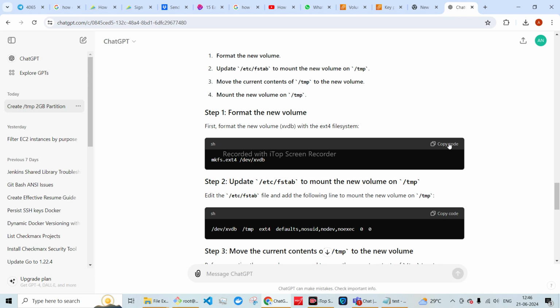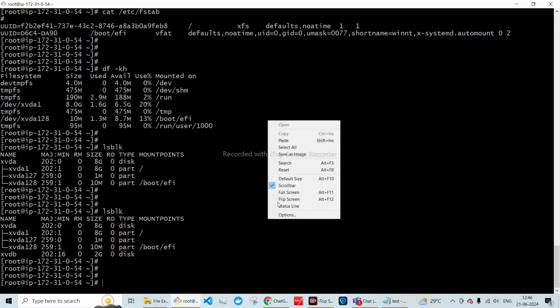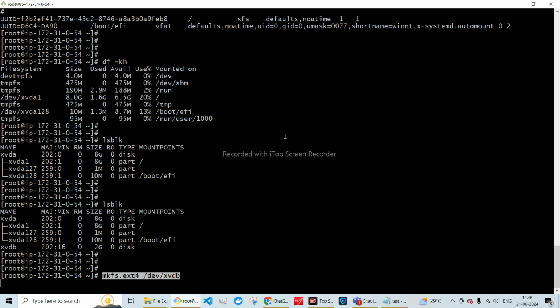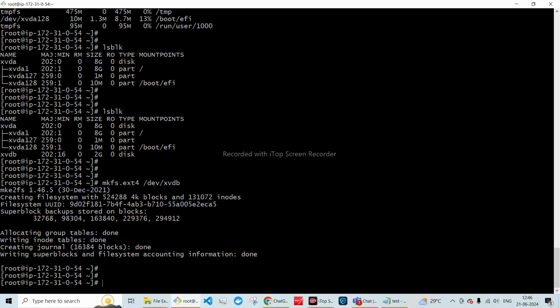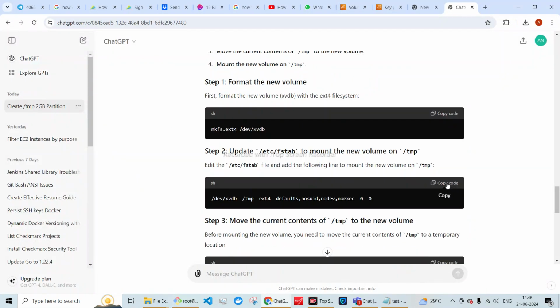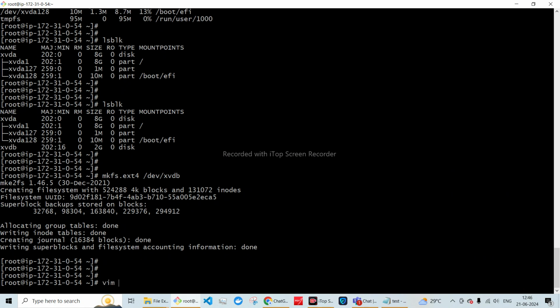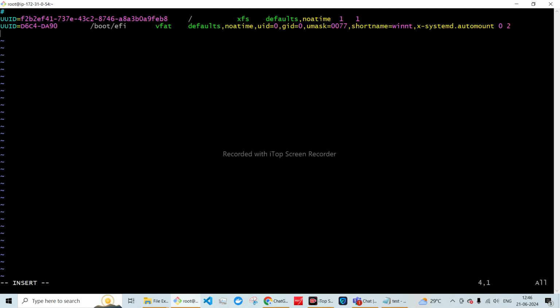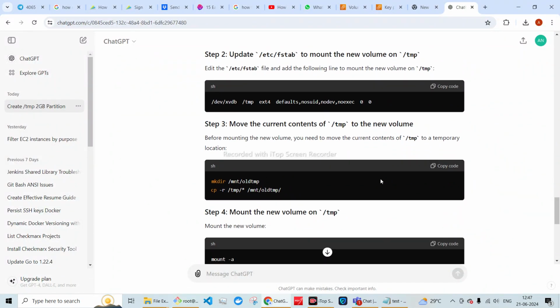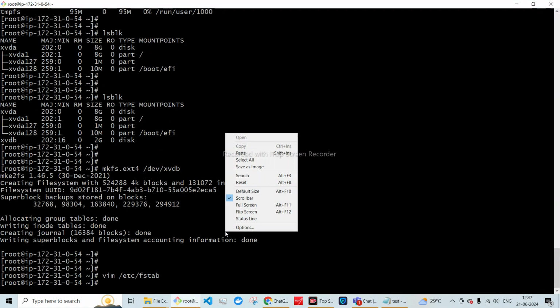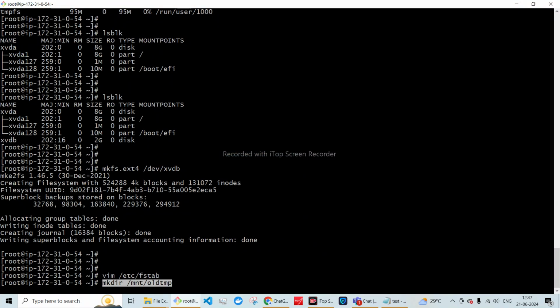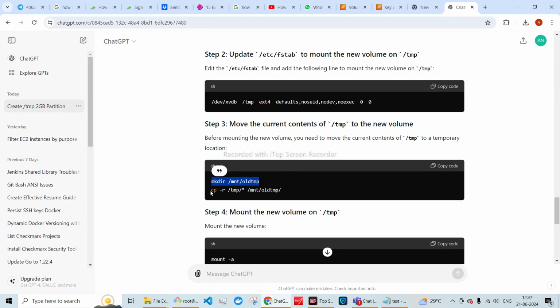Now it has provided the steps, so let's do it one by one. I have created one new block. The next thing is inside /etc/fstab, I will create one new mount point. The new mount point has been created. Then let's fire this command so that we can copy everything from /tmp to this new mount point.